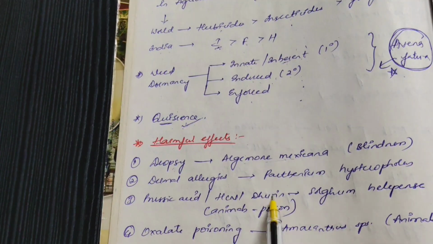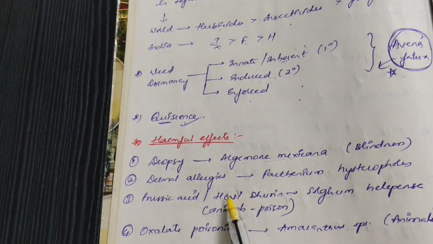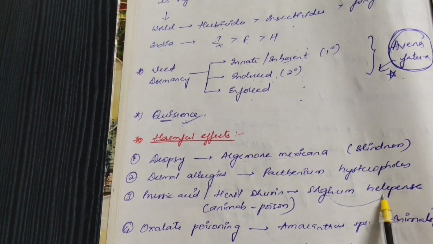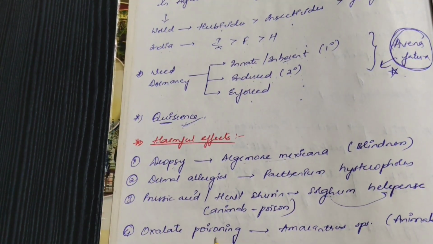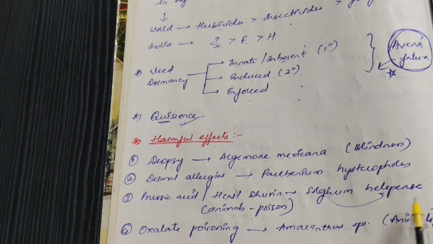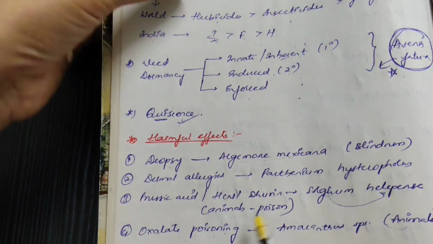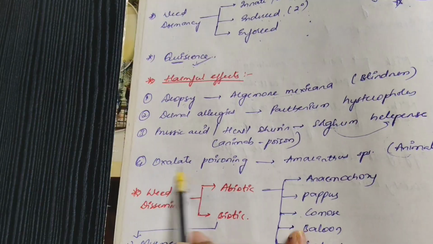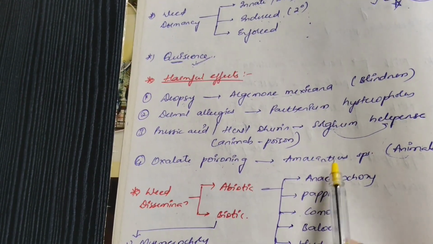Prussic acid, HCN or dhurrin: whenever we see HCN or dhurrin we remember sorghum, but here it is a weed, so Sorghum halepense. After that, oxalate poisoning is by Amaranthus species. Mainly if animals consume these weeds along with fodder, like while grazing, they will get oxalate poisoning.